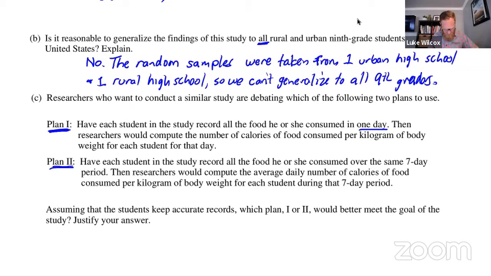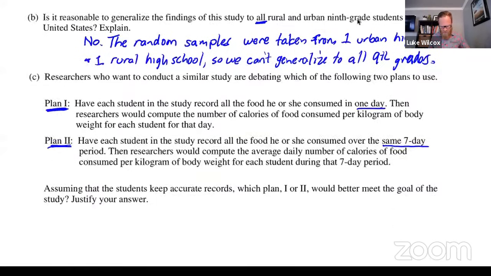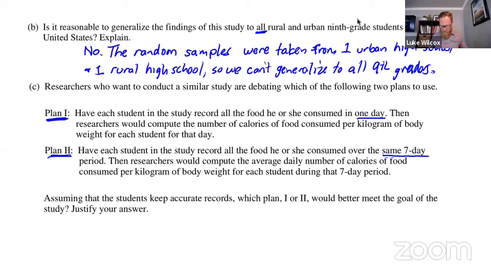Plan 2, have each student in the study record all the food he or she consumed over the same 7-day period. Then researchers would compute the average daily number of calories of food consumed per kilogram of body weight for each student during that 7-day period instead of 1 day. Assuming that the students keep accurate records, which plan 1 or 2 would better meet the goal of the study? Justify your answer.